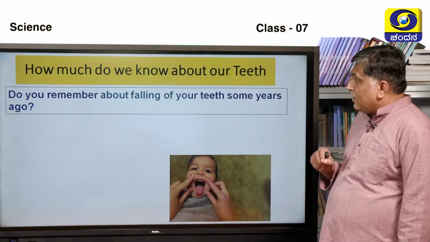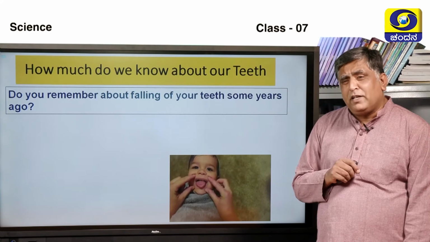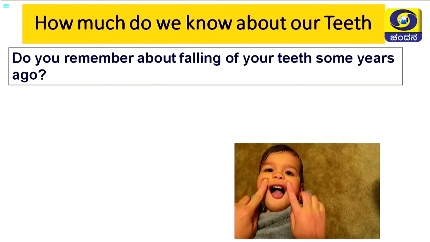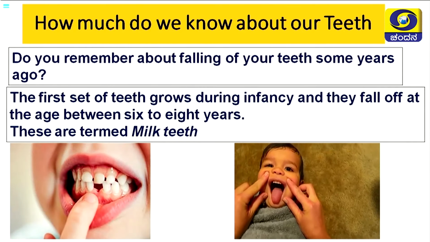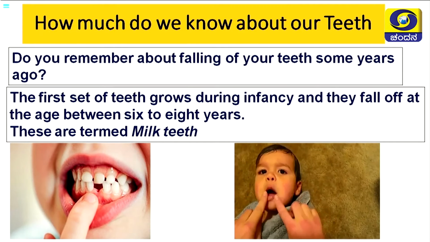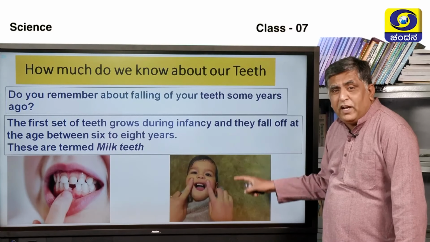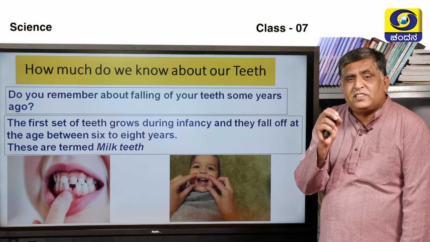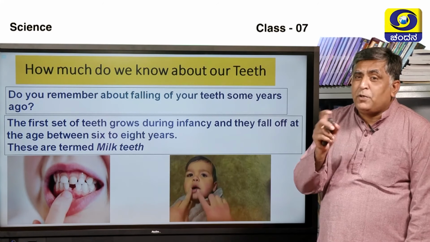See, you can see that. Do you remember about the falling of your teeth some years ago? Some years ago your teeth might have fallen down. How and why? See, the first set of teeth grows during infancy. When the child is born, during the infancy stage, the first set of teeth grows and they fall off at the age of 6 to 8 years.